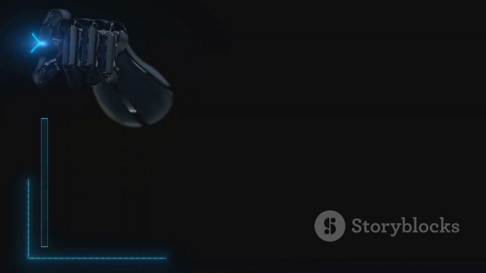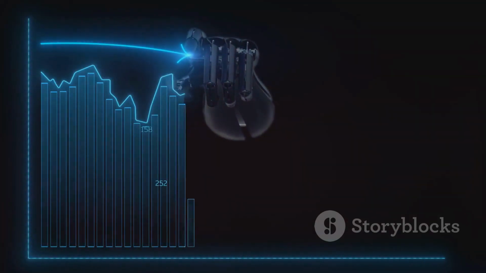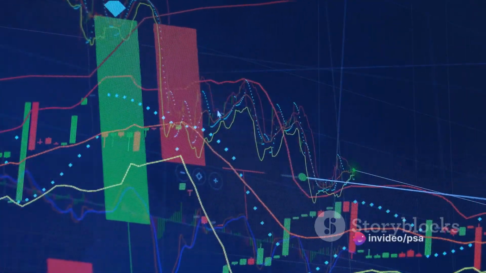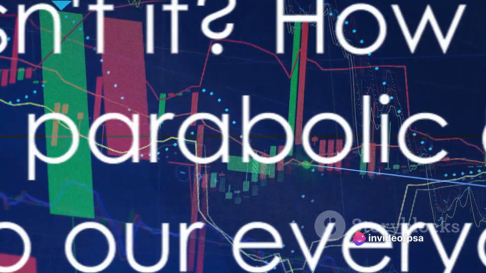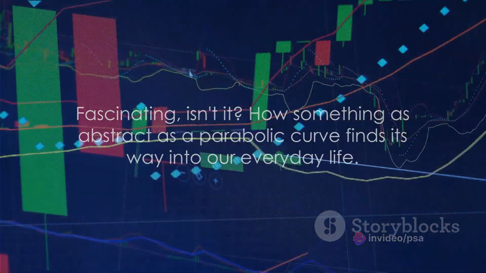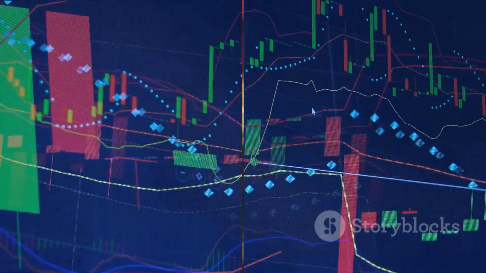Even in the world of finance, parabolic curves are present. The price of a stock or commodity in a market often follows a parabolic curve during periods of rapid growth or decline. Fascinating, isn't it? How something as abstract as a parabolic curve finds its way into our everyday life.